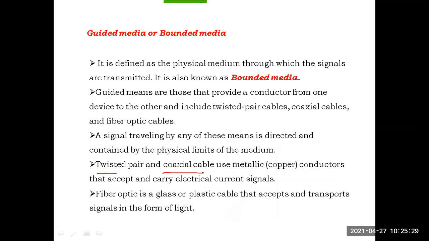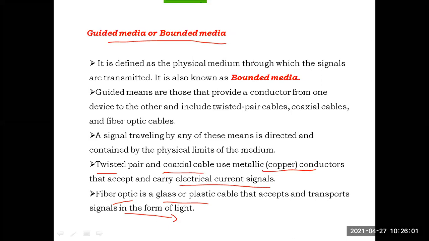Twisted pair cables and coaxial cables are generally made of copper, and they will transfer the data in the form of electrical signals. Fiber optics or optical fiber is made of glass or plastic, and it will transfer the data signals in the form of light. Here in these cables the data will be transferred in the form of current signals. Clear? That is briefly the first introduction to these guided media, or bounded media, or wired media.